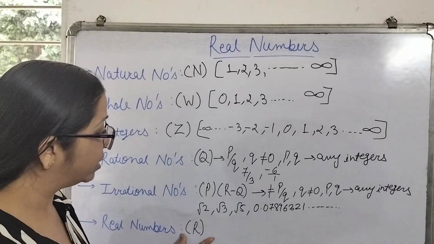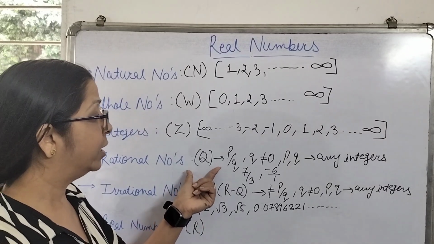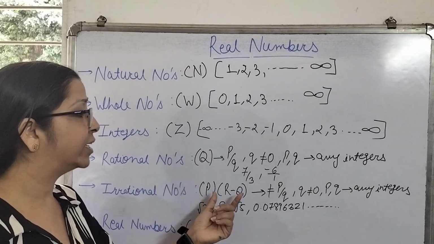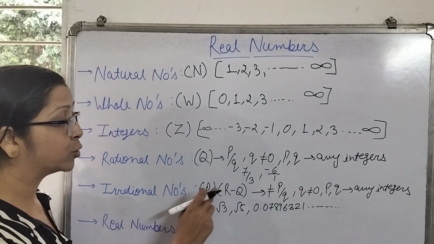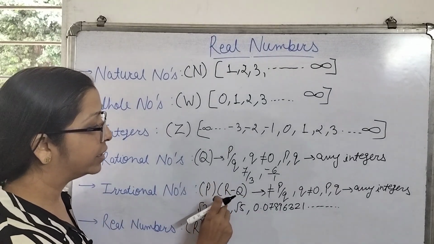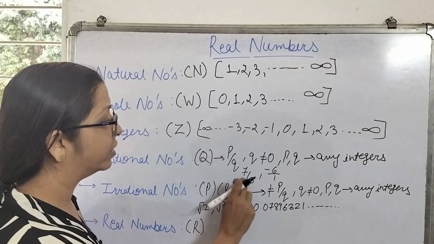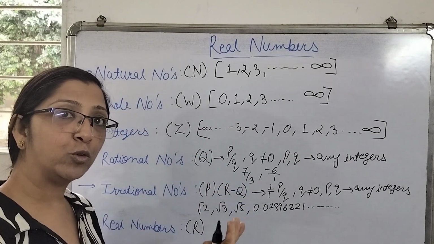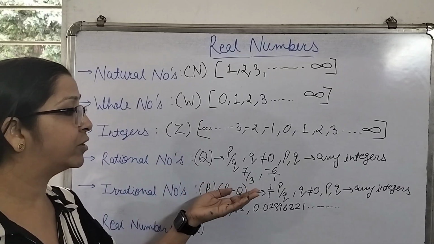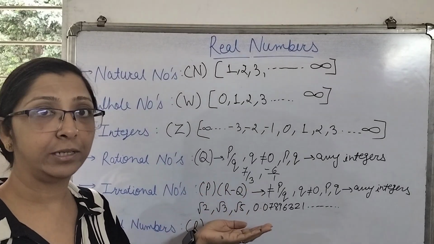So if from the real numbers we remove your rational numbers, then we get the set of irrational numbers. That's the reason irrational numbers could even be represented as real numbers minus rational numbers. That means from the set of real numbers, if we remove the set of rational numbers, we will get the set of irrational numbers.